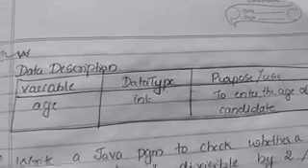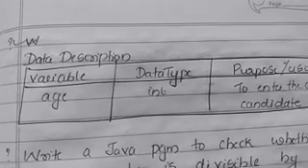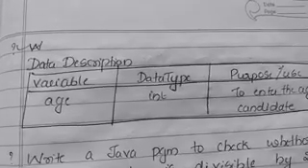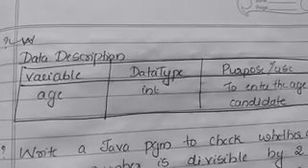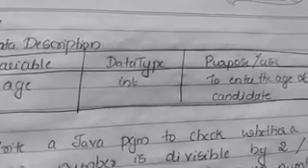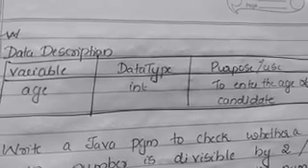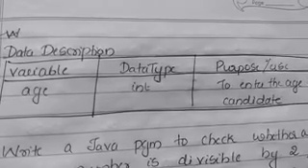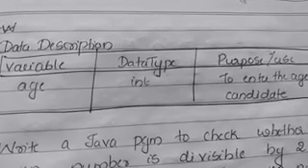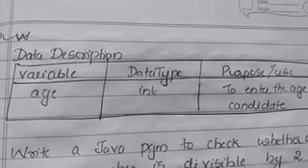The most important things while writing the program are: write the program code correctly, then the program logic is most important, then comments are compulsory, it's not just necessary, it's compulsory, then the output of the program, then this data description table. So don't forget to write all these things while writing a program. If you simply write the program, you will lose marks even if the program is correct. So write all these things. I hope this is clear for you.